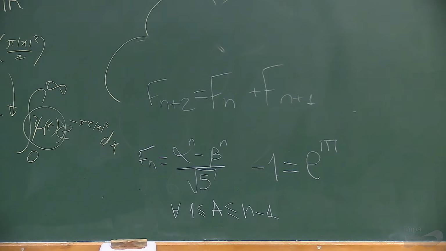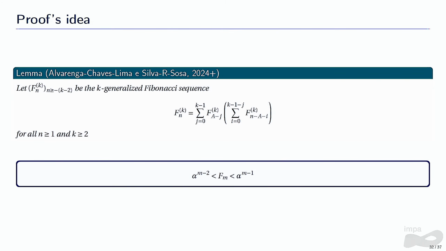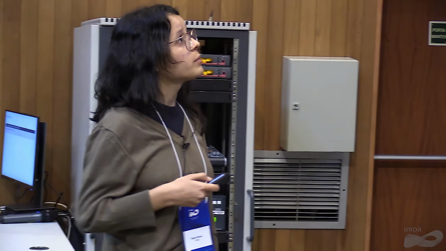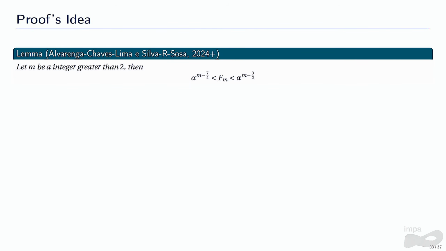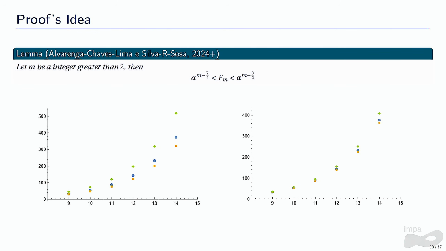And we also have this well-known inequality. We wanted to use that, but we need something more close. So we proved this lemma here. Both of those lemmas we proved by induction. And here is just a graph. This was the well-known bound. So in green is alpha raised to the power of m minus 1. In orange, I have alpha raised to the power of n minus 2. And in blue, we have the Fibonacci numbers. And here is our bound.